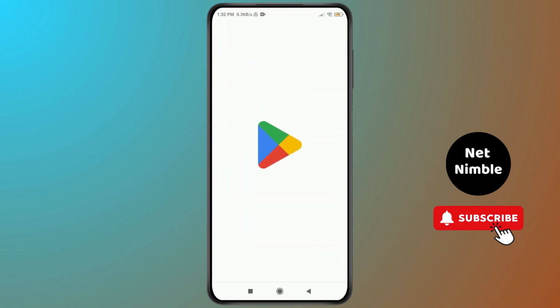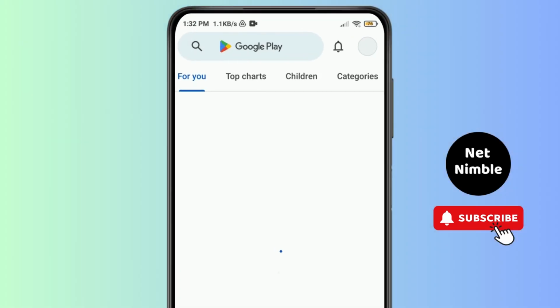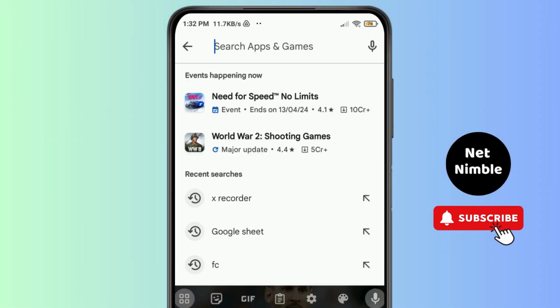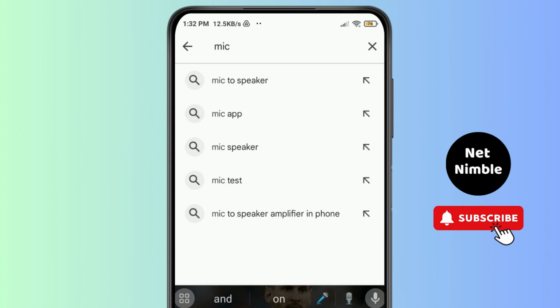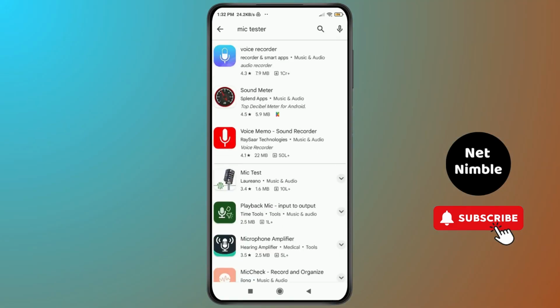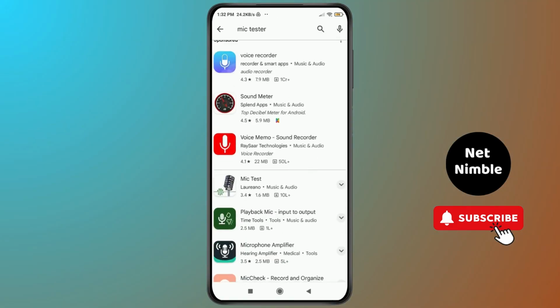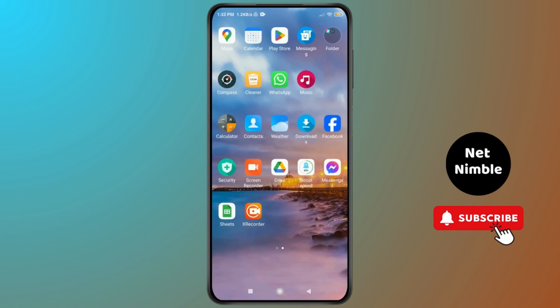After going on the Google Play Store of your phone, you can just type for mic tester. After you type mic tester on it, then you can just install any of the apps from the following and try to speak something and see if the voice is working or not.